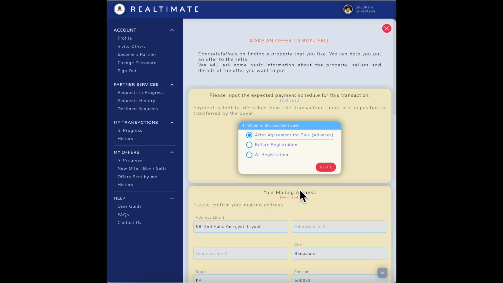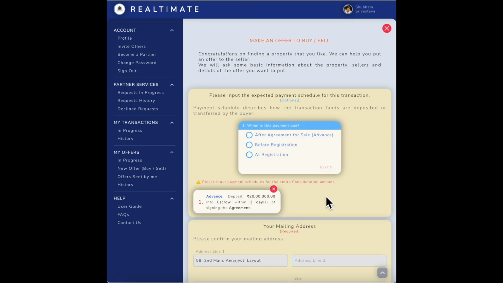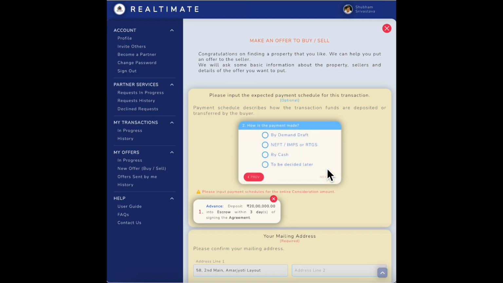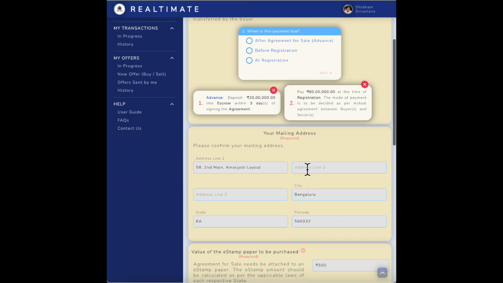So with that, we'll move on and we come to the payment schedule phase, where typically when a sale is made, the seller expects a payment to be made as soon as the agreement of sale is done or a few days before the registration and the remaining at the time of registration. So we're doing exactly the same thing. In this case, let's assume that 20% is required after the agreement of sale is signed. So deposit 20 lakhs into the escrow within 3 days of signing the agreement. Now, for simplicity, I'm just going to say the remaining can be given at the time of registration and in a manner that can be decided later. So that meets the criteria of the payment.